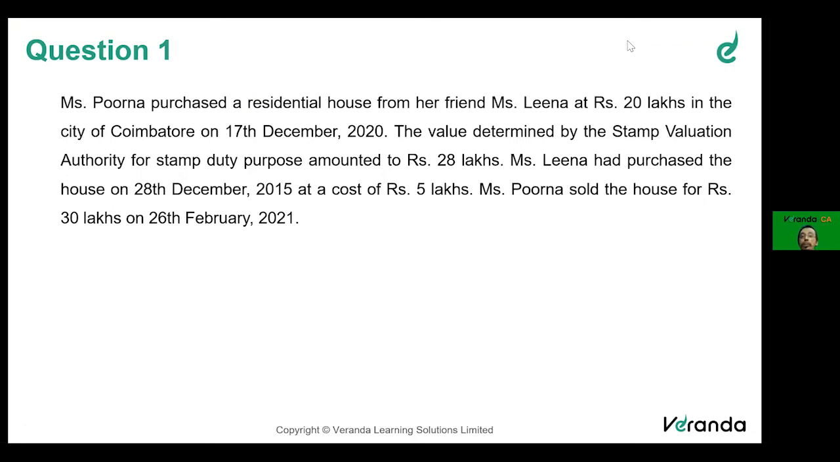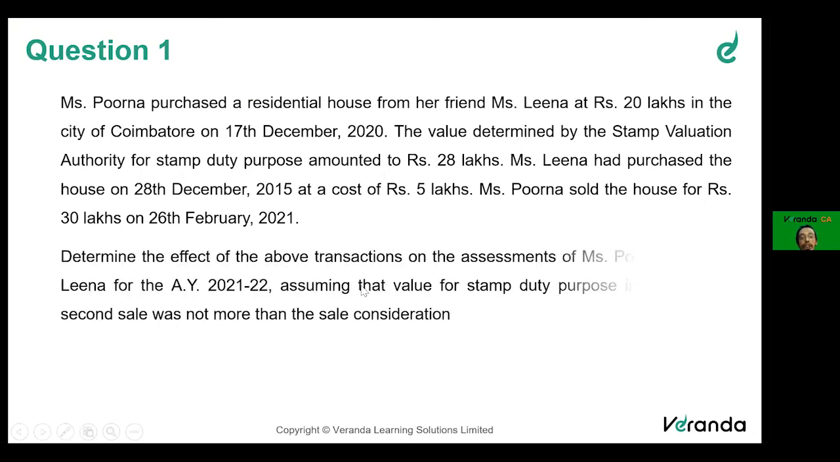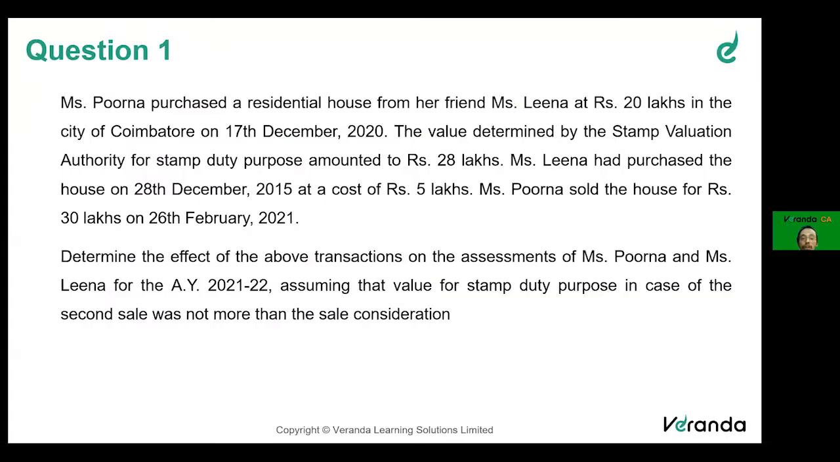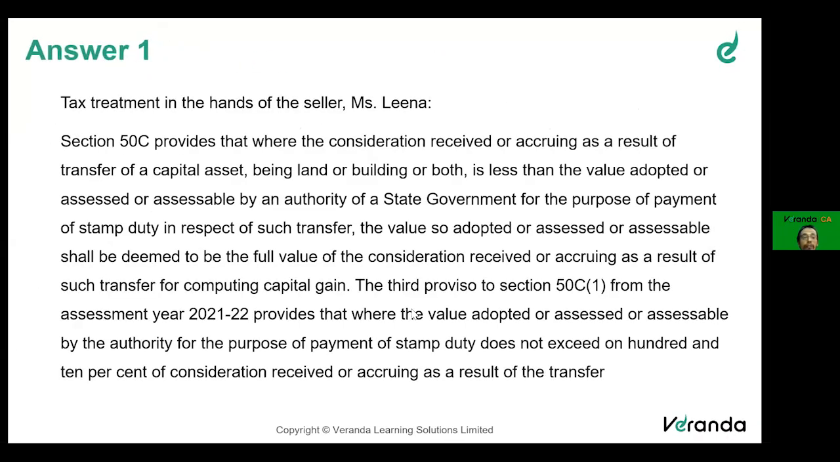But in this problem, they have not given you the CII, cost inflation index. So we will simply say cost of acquisition is 5 lakhs, purchased for 5 lakhs. So long-term capital gain will be 23 lakhs. We'll say within brackets, subject to indexation. Now, let's read what we have got here.